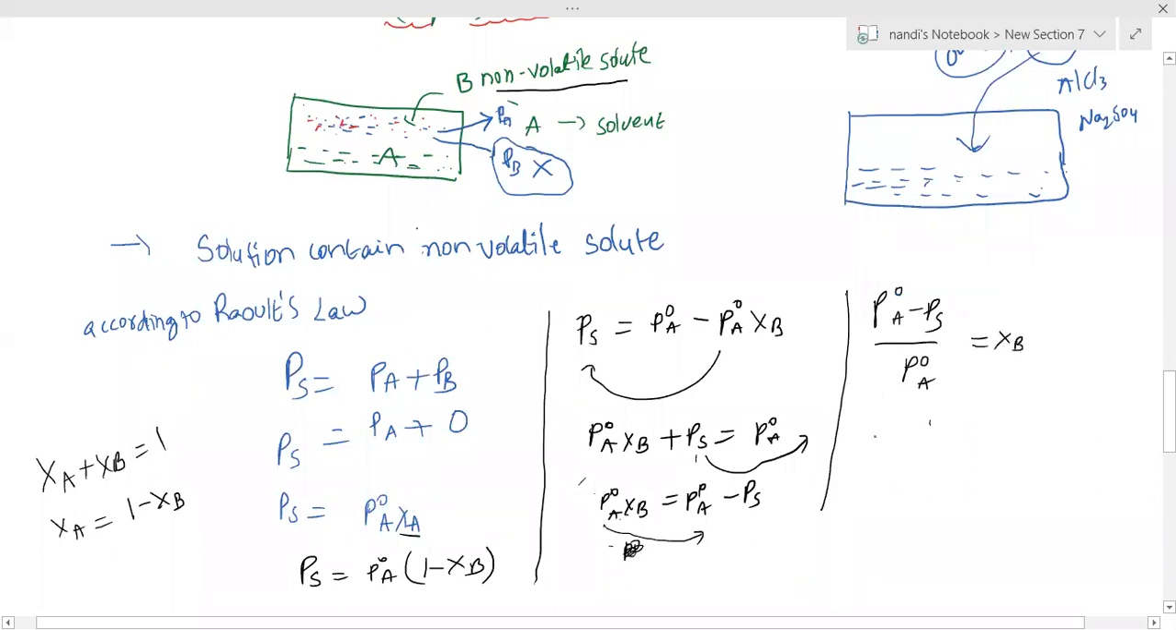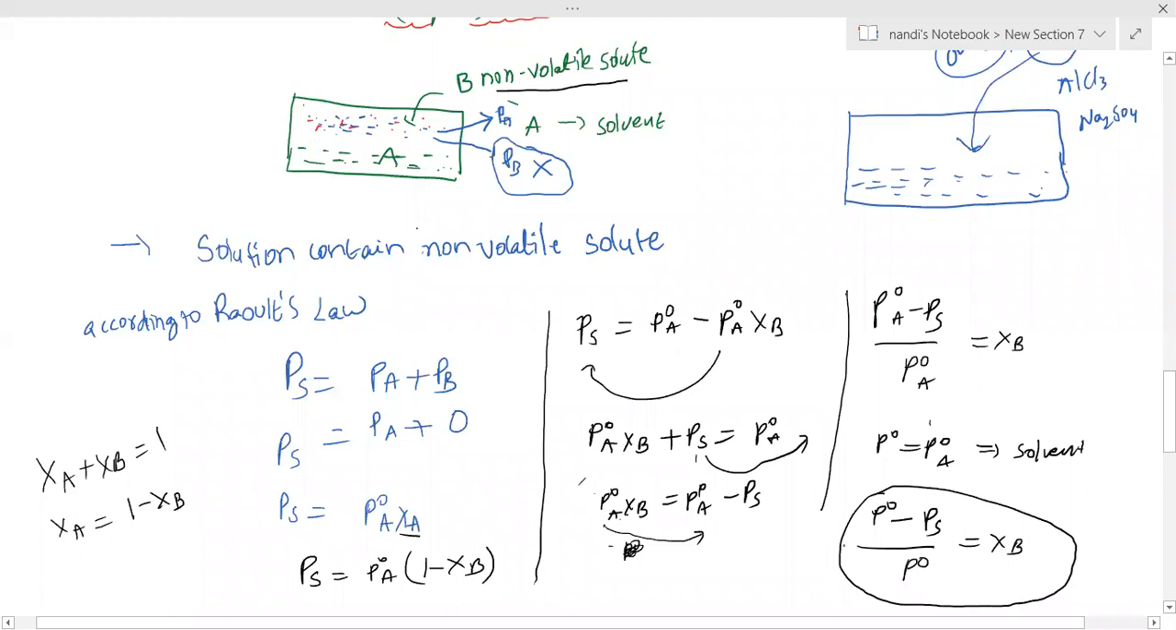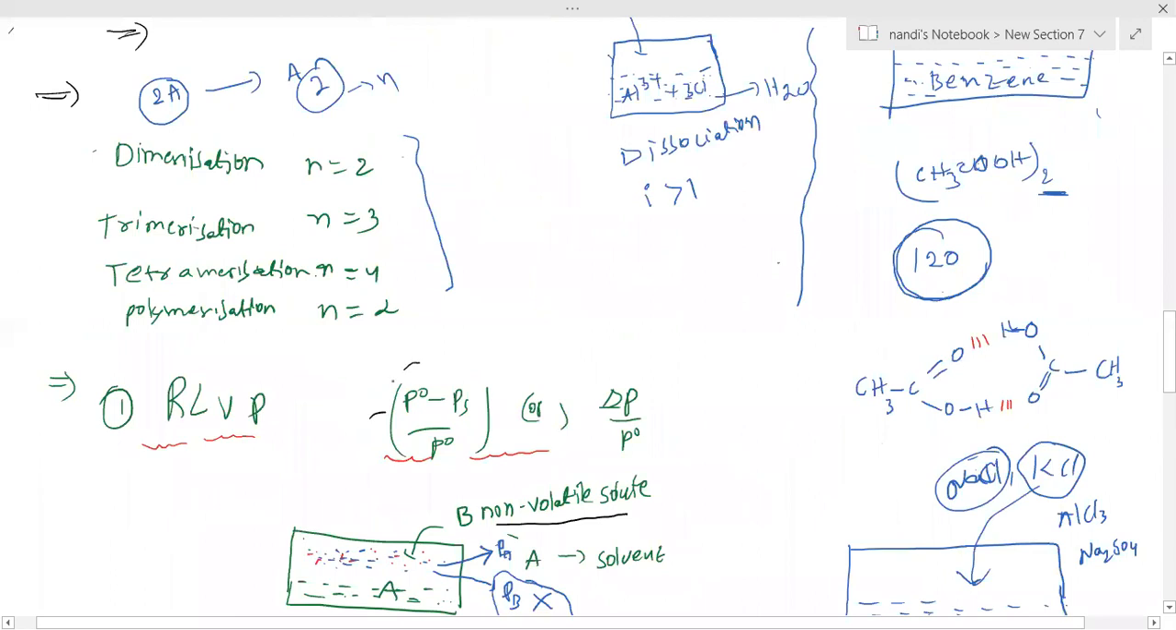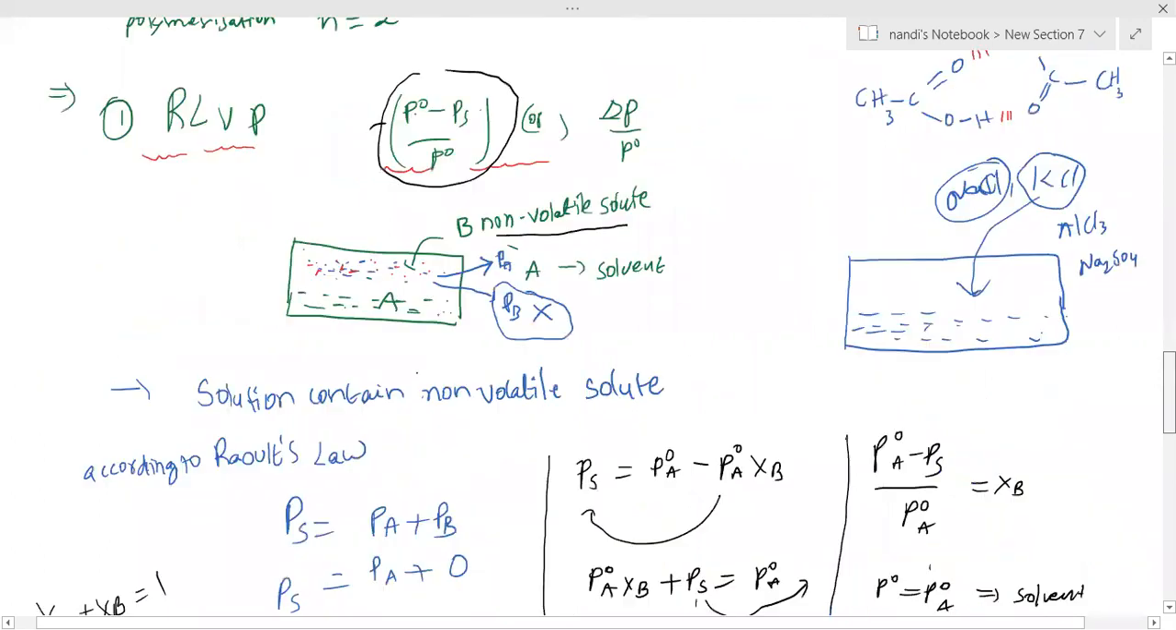A is the solvent, so P naught equals P naught A. In your textbook format, you can write (P naught minus PS) by P naught equals XB. This term, (P naught minus PS) by P naught, we call the relative lowering of vapor pressure. I showed it very clearly. P naught minus PS can also be written as delta P.